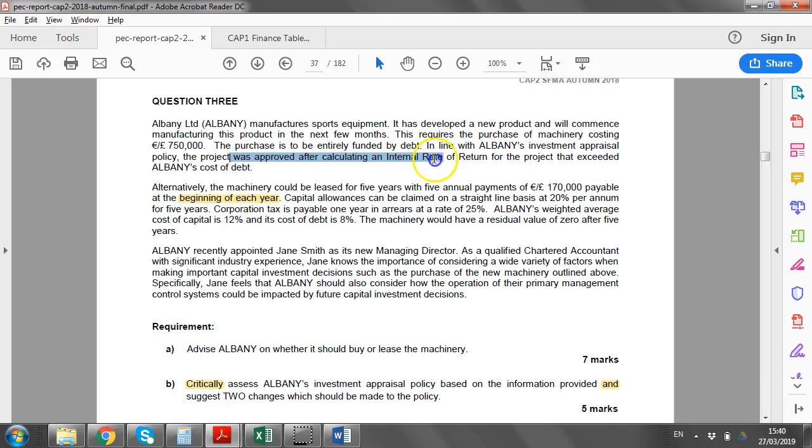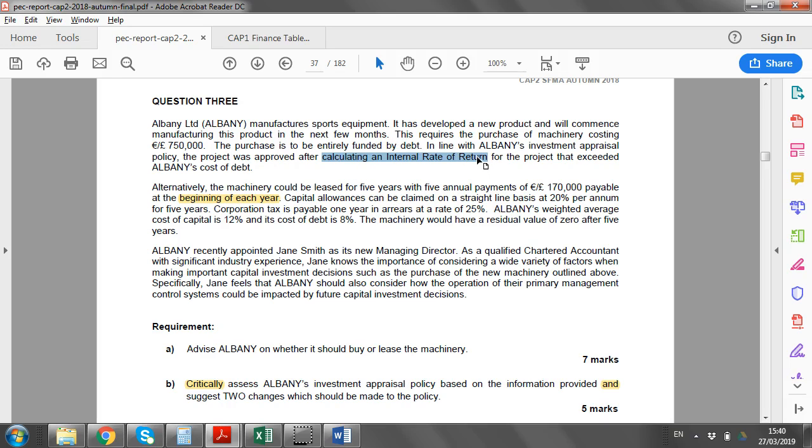assess the project by calculating the IRR and determining whether that IRR exceeds the cost of debt. So you're not given much more information than that, but what you're told here is to critically assess, which means what's good or bad. Well, the first thing that's good is that they do use the cash flows and they do calculate an IRR. So that is a good approach. So that word critically is important.